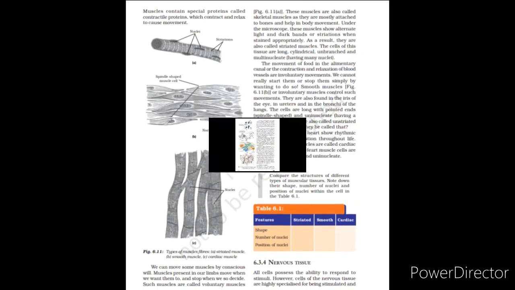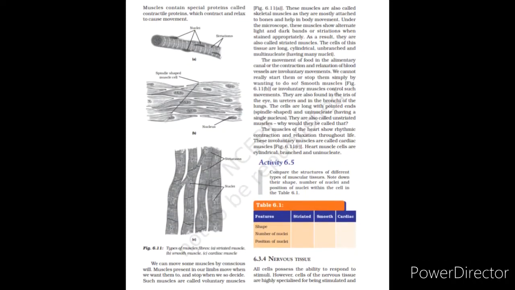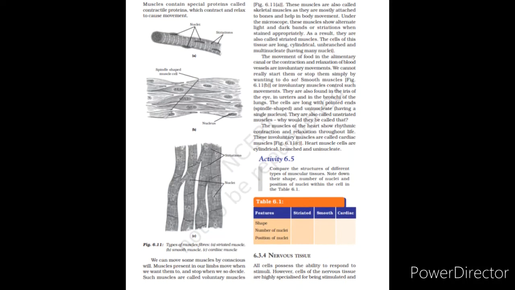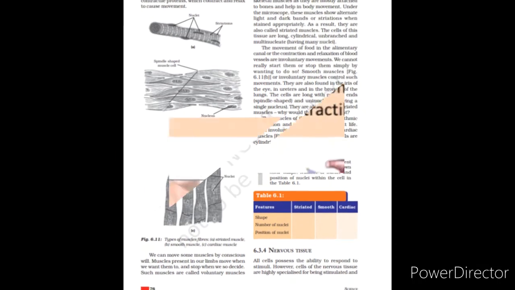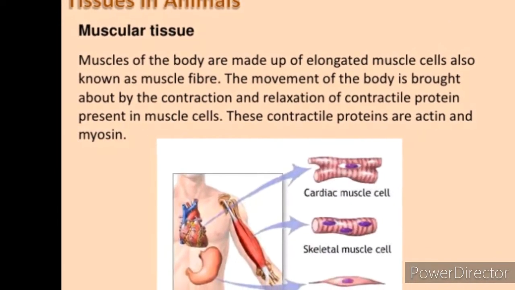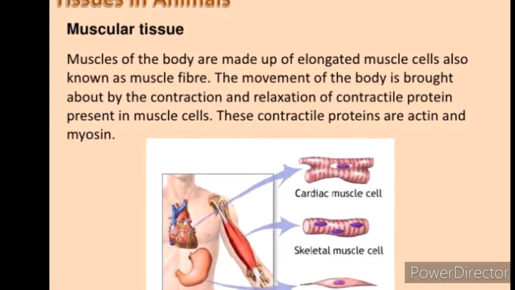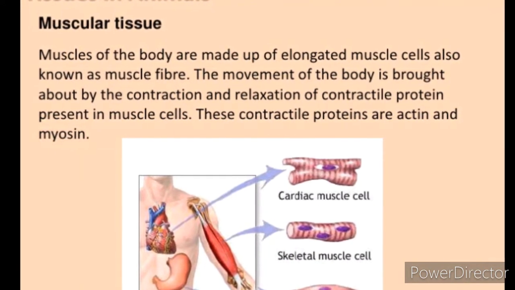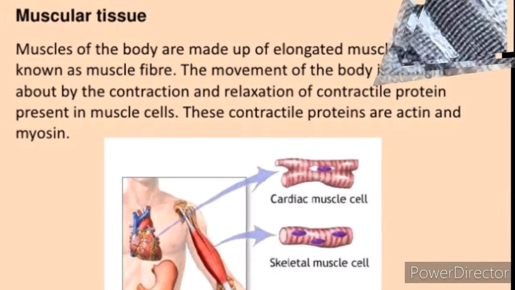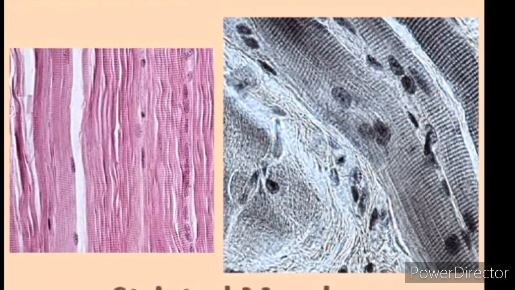The movement of food in the alimentary canal or the contraction and relaxation of blood vessels are involuntary movements. We cannot really start them or stop them simply by wanting to do so. Smooth muscles or involuntary muscles control such movements. They are also found in the iris of the eye, in ureters, in the bronchi of the lungs. The cells are long with pointed ends and uninucleate, having a single nucleus. They are also called unstriated muscles. Why would they be called that?